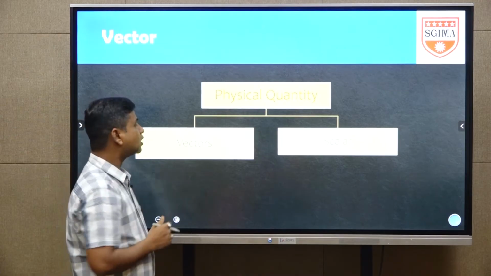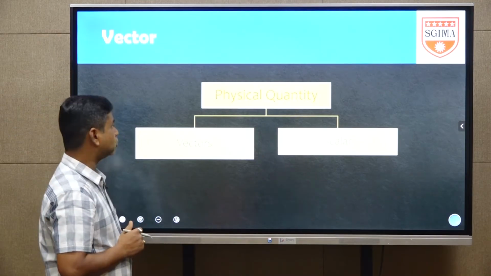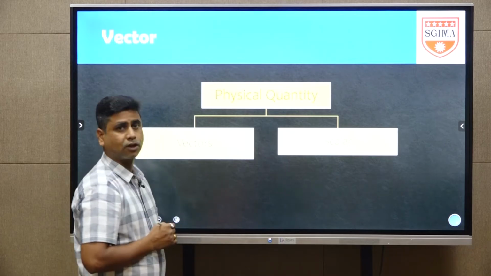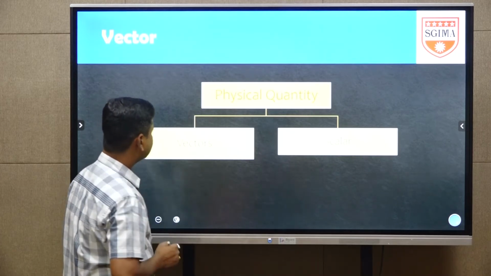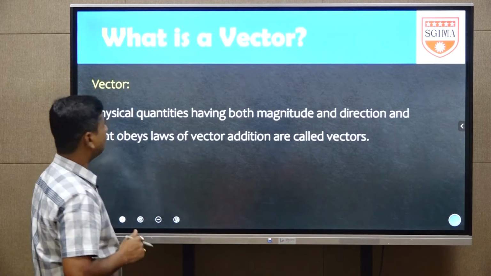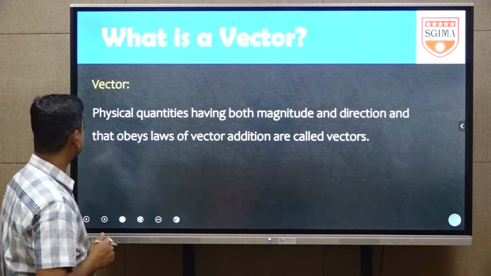Next, the physical quantity is classified into two types. One is the vector quantities and another one is the scalar quantities. Now, first we will discuss vector quantities. Here, first we see what a vector is, the statement about the vector.